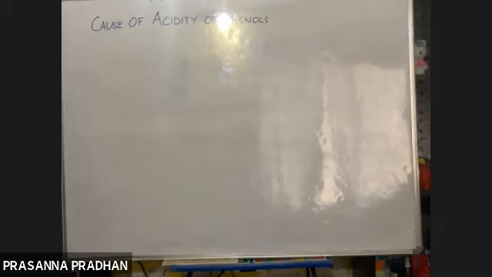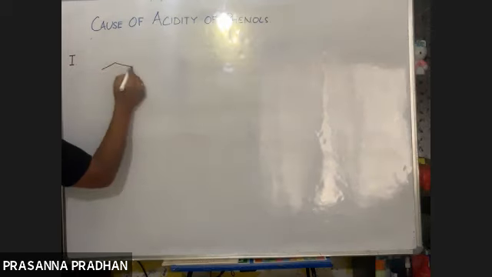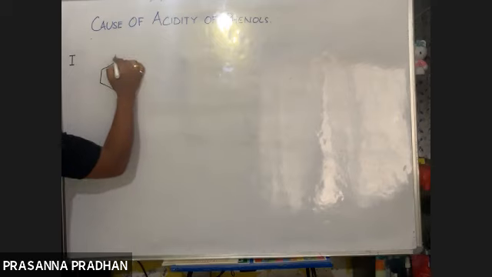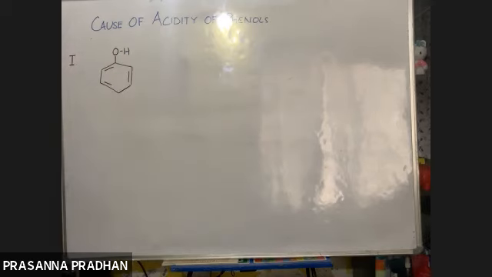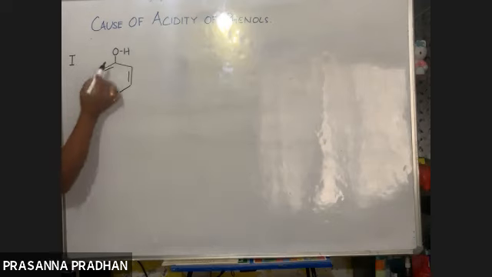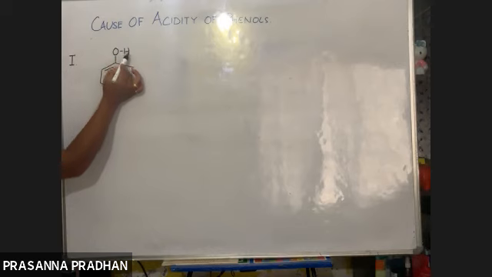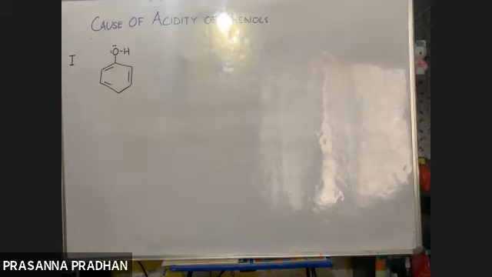So let us see number one reason, why phenols are acidic in nature. Now, if I draw the structure of phenol like this, is there any lone pair on the oxygen atom? How will you come to know how many lone pairs are there? Oxygen belongs to group 16. There are 6 electrons. Out of 6 electrons, it uses 2 electrons in forming a bond with hydrogen and carbon. So the remaining are 4 electrons. That means there are 2 lone pairs of electrons.